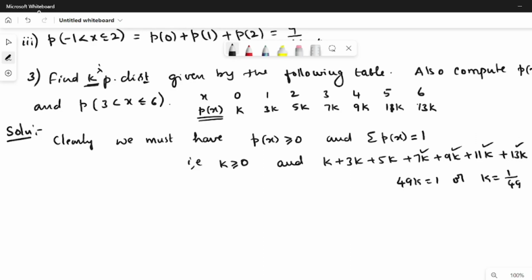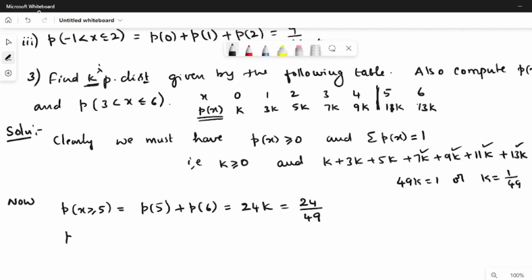Next, we need to find P of x greater than or equal to 5. I have to consider all the values of x greater than or equal to 5, including 5. So it is actually P of 5 plus P of 6, that is 11k plus 13k, which is 24k. So that is 24 by 49.